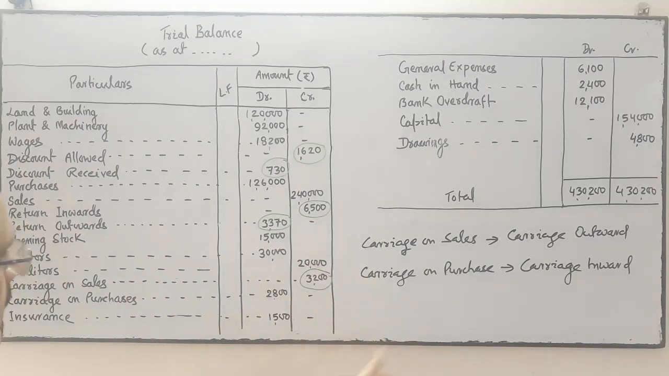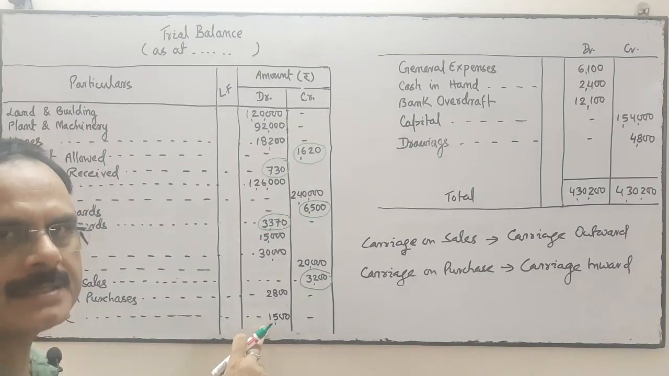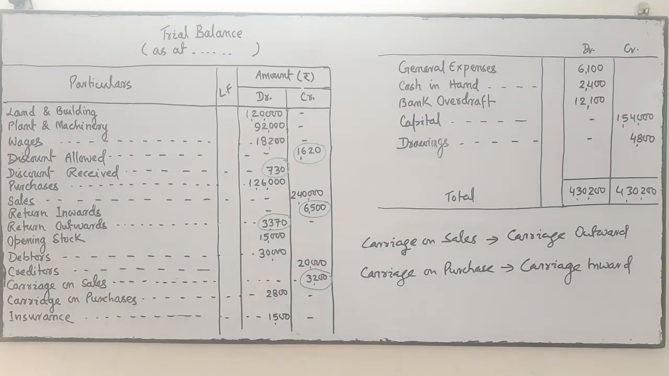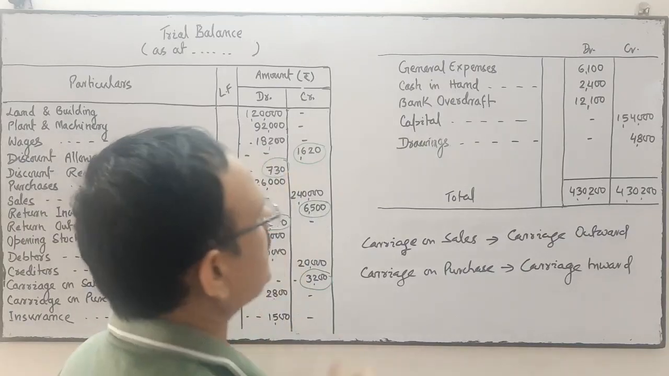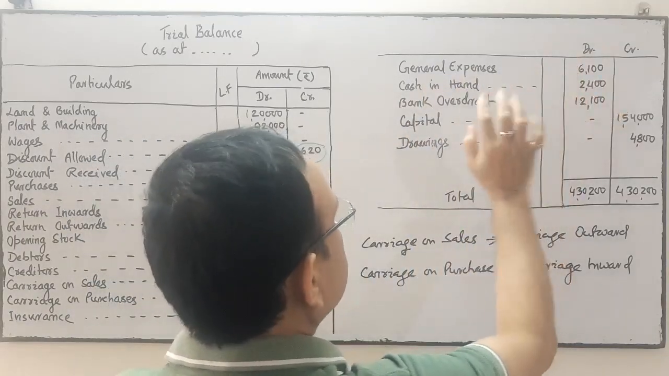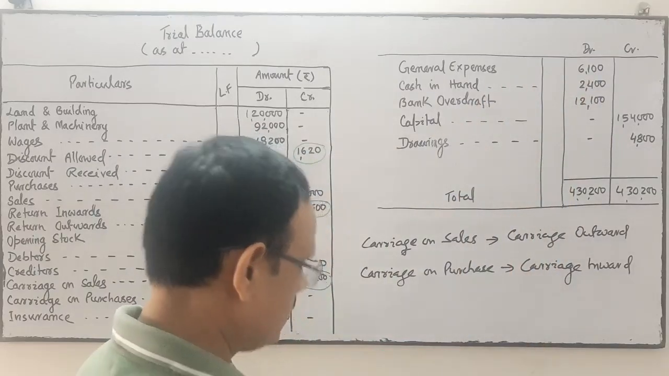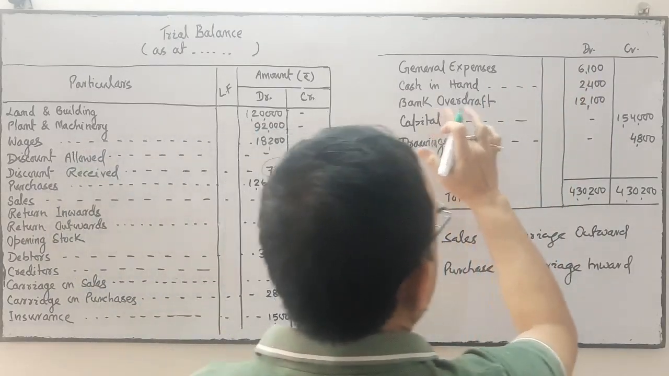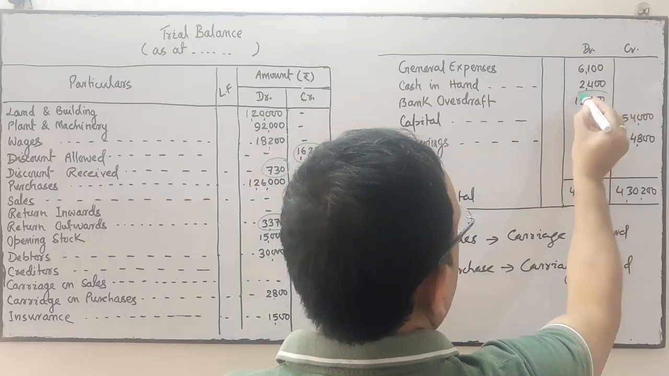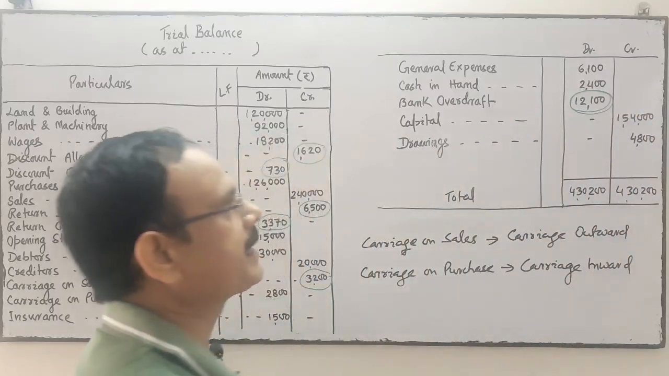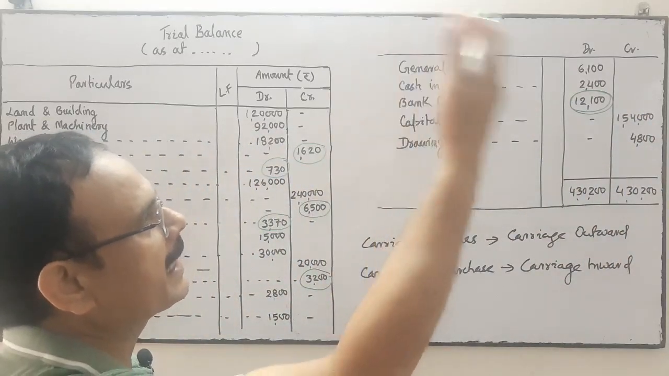It is written on the credit side. This is wrong. Insurance is an expense, debit. All expenses are debit. It is correct. Next is your general expense. It's an expense, debit balance, correct. Cash in hand, asset, debit balance. Bank overdraft is a liability, and liability has a credit balance. This is another mistake committed. Bank overdraft should be on the credit side.